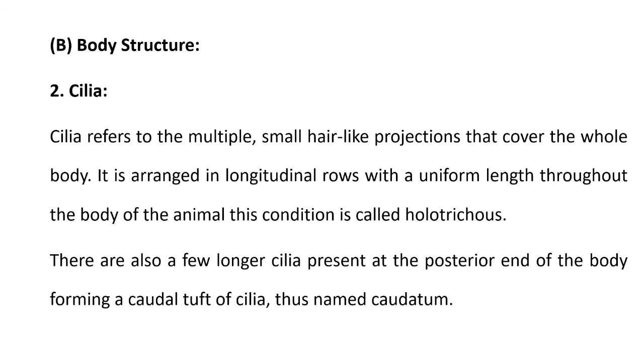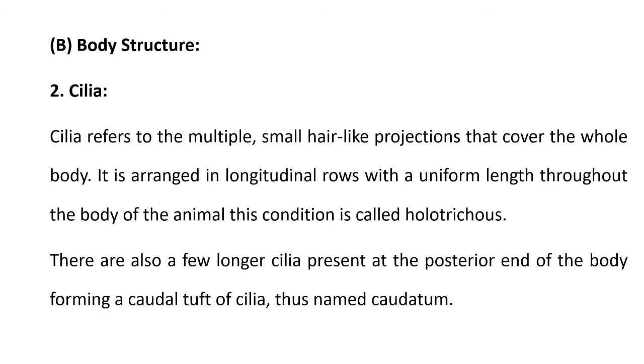Second part of the body is cilia. All over the outer surface, the pellicle is covered with many cilia. Cilia are small hair-like organs that cover the entire outer surface of the pellicle. These cilia are arranged in longitudinal rows with a uniform length throughout the body of the animal, and this condition is called the holotrichous condition of cilia.